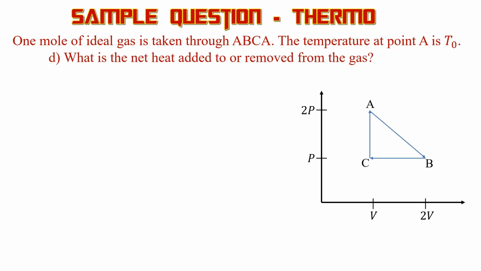Okay, D, what is the net heat added to or removed from the gas? This is just for one complete cycle. So let's look at going from point A to point A. So what's the net heat added to or removed from the gas from point A to point A? Well, what we know from point A to point A, if we go all the way around the graph from A to A, we know that delta U, because point A is at a certain temperature, so the change in internal energy from A to A is going to be 0. And then we can't calculate the heat from the graph, but we can find the work from the graph. So work for a single process is the area under the graph. Work for an entire cycle is the area of the graph, so it's the area of this triangle here.